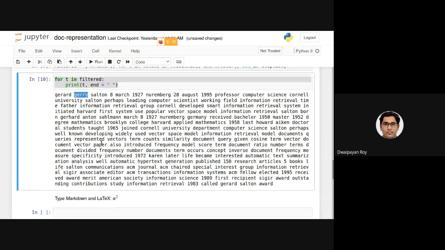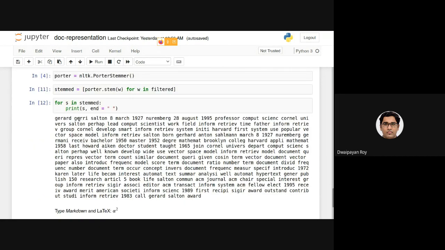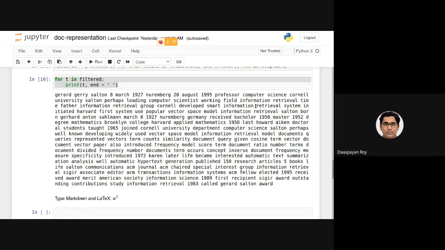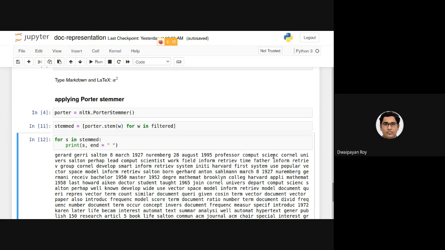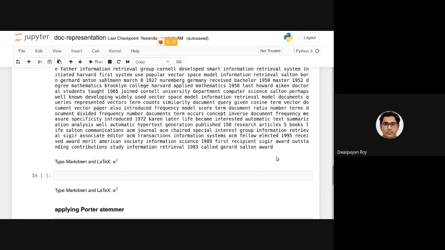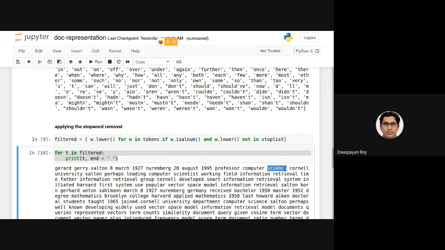So any word ending with Y is being transformed into RRI. Computer science: computer has been transformed into compute, so ER has been removed. From science, the last ending E has been removed.